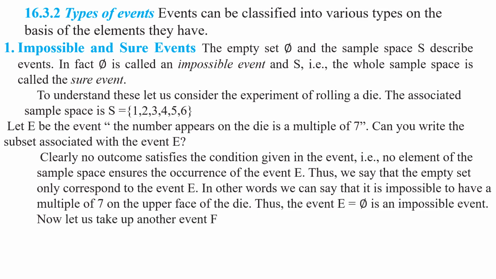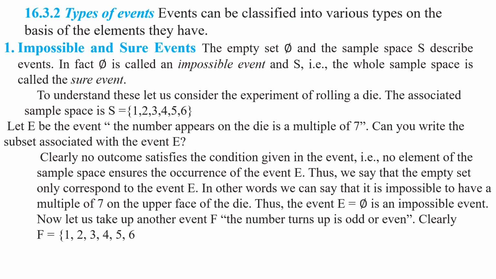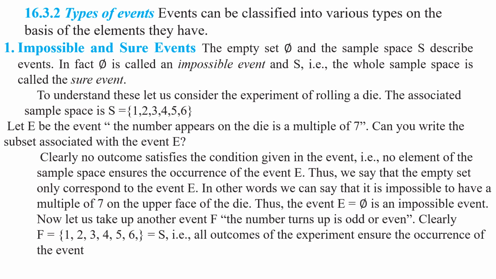Let us take up another event F: the number that turns up is odd or even. Clearly, F is equal to {1, 2, 3, 4, 5, 6}. That is nothing but the sample space S. That is all outcomes of the sample space S. The experiment ensured the occurrence of the event F. Thus, the event F, that is equal to sample space S, is a sure event. Understood this point, my children?